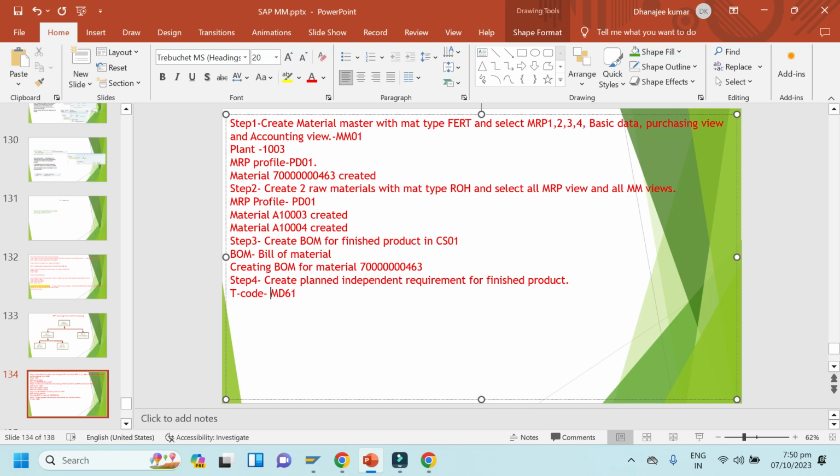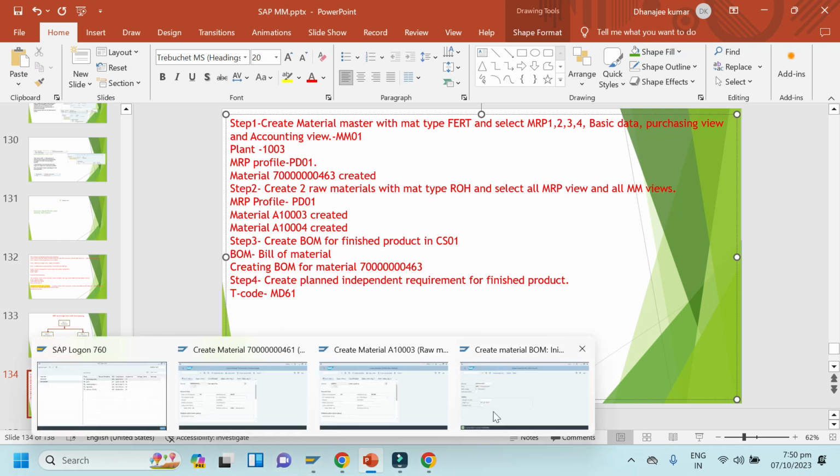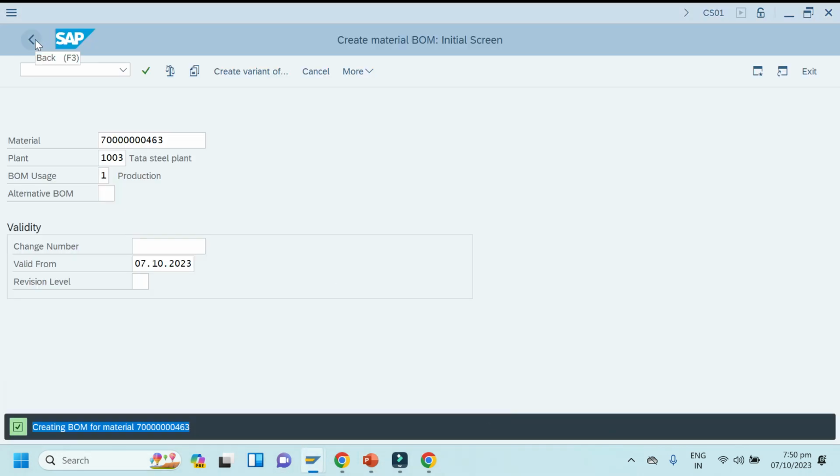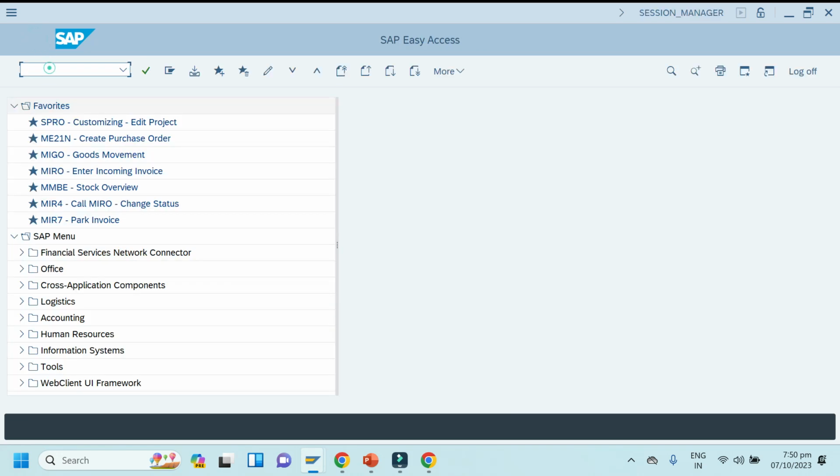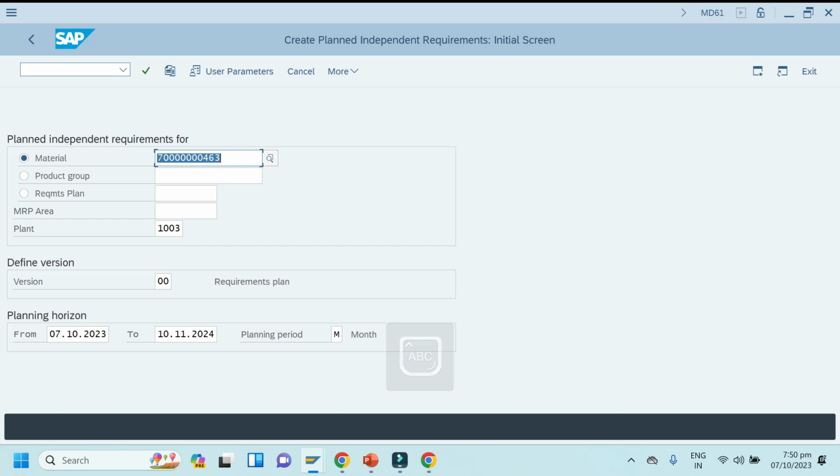Okay, so we'll create now the planned independent requirement. So go to T code MD61. If you have doubts, just let me know. Okay, MD61. So this is the finished material, right?